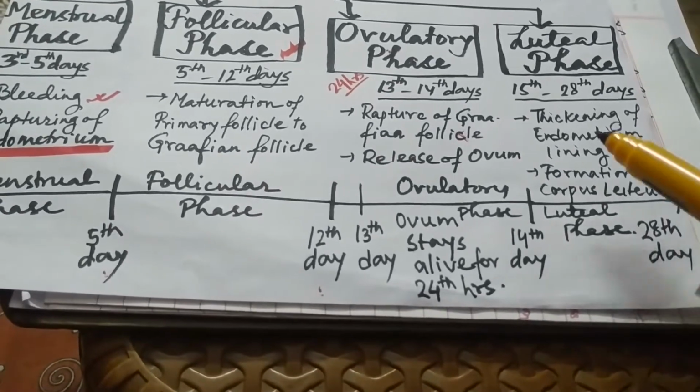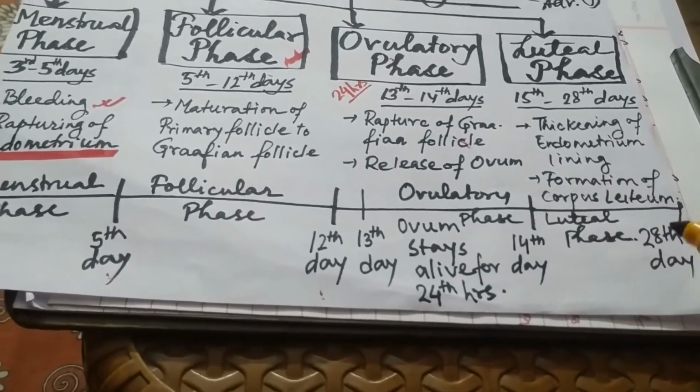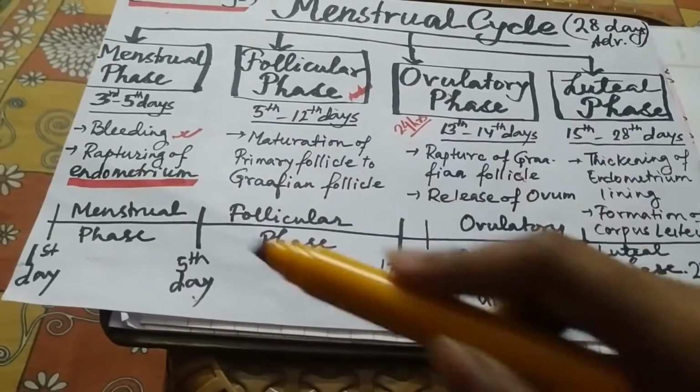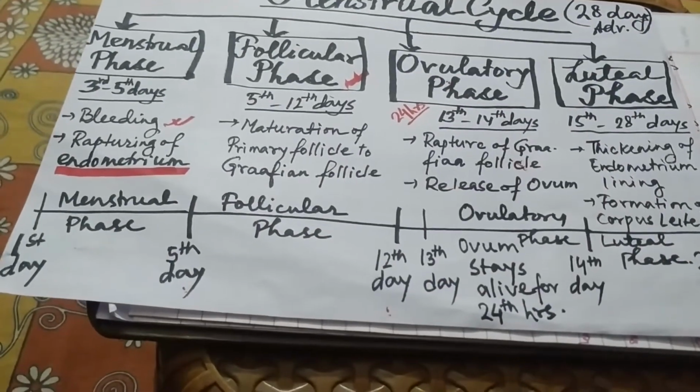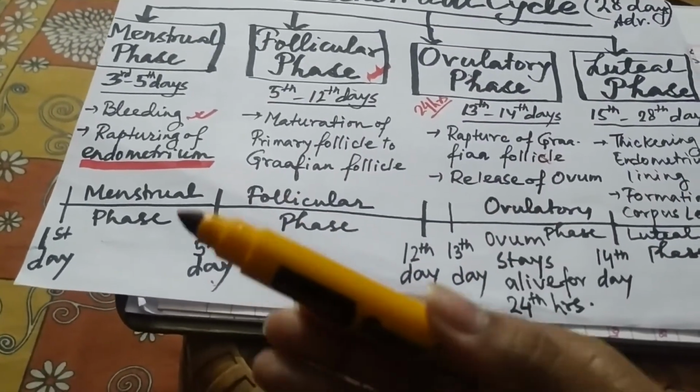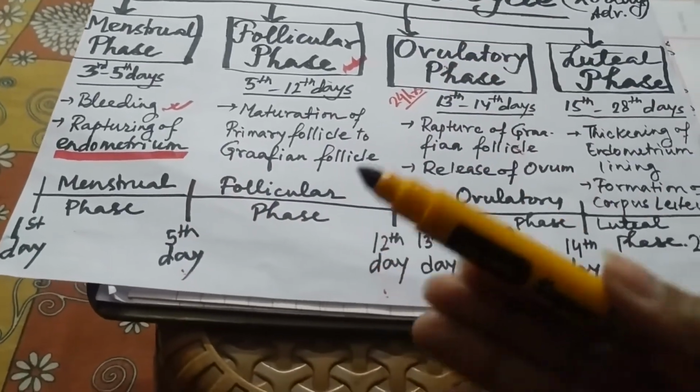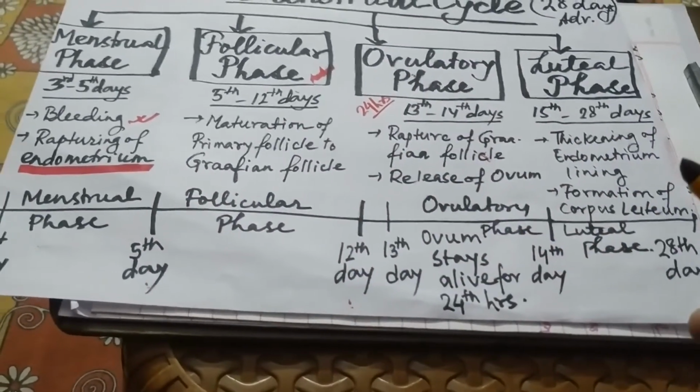If not, then it will just degenerate, and this whole cycle will begin again. Again, the bleeding will happen, then the maturation of the follicle, then the ovulation, and then the luteal phase.